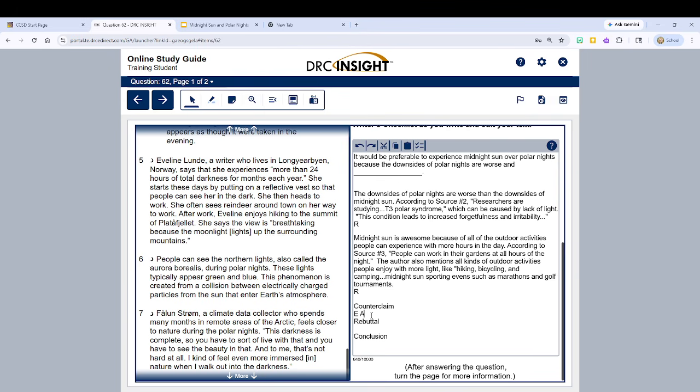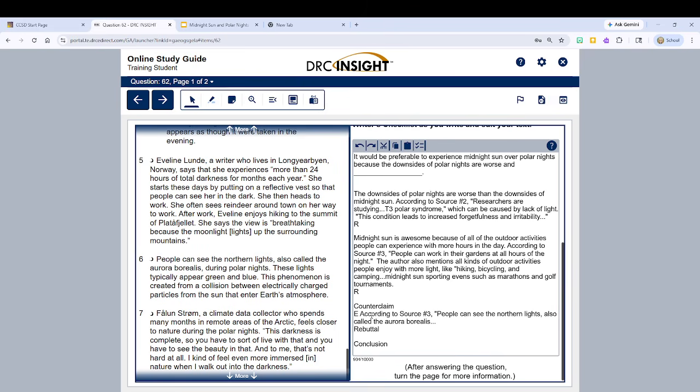And according to source number 3, people can see the northern lights, also called the aurora borealis.